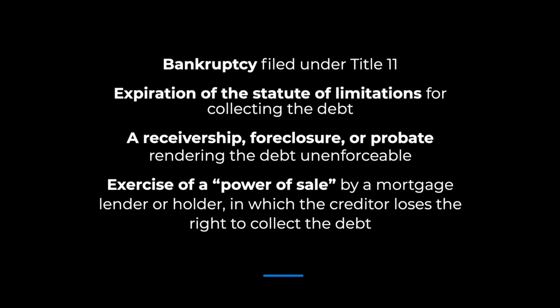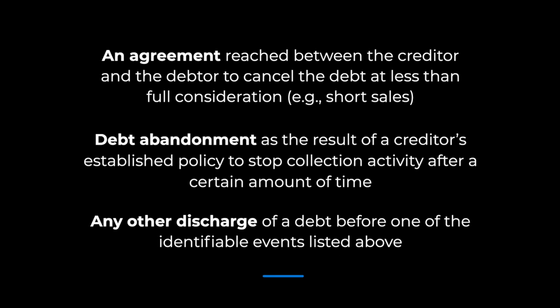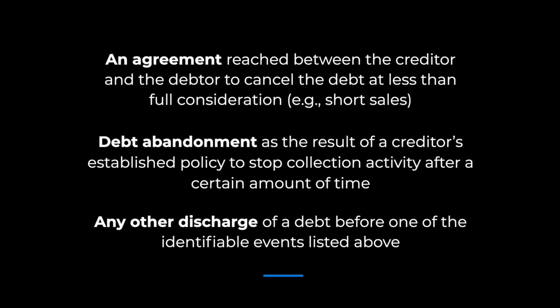exercise of a power of sale by a mortgage lender or holder in which the creditor loses the right to collect the debt, an agreement reached between the creditor and the debtor to cancel the debt at less than full consideration, for example, short sales, debt abandonment as the result of a creditor's established policy to stop collection activity after a certain amount of time, or any other discharge of a debt before one of the identifiable events listed above.